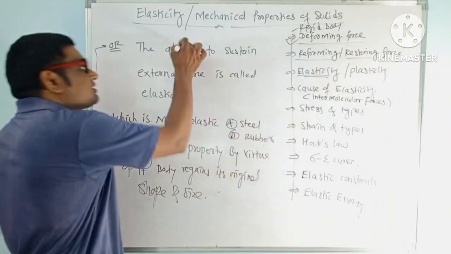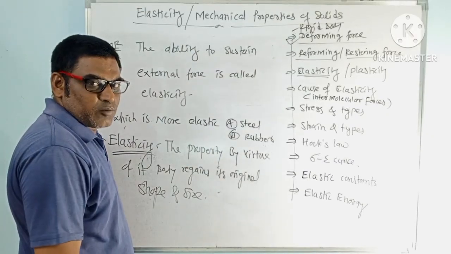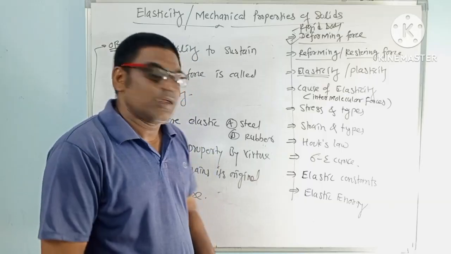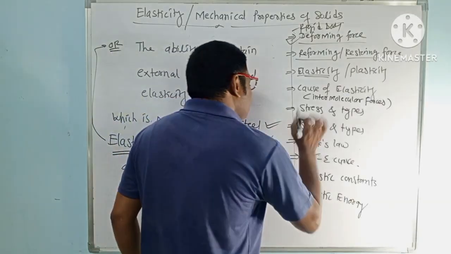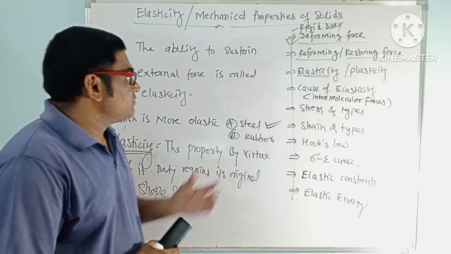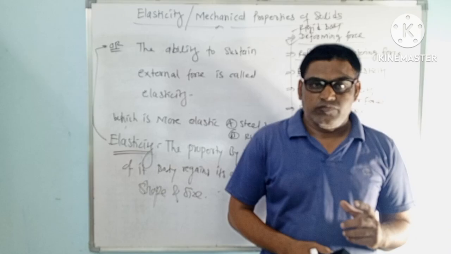To understand this, the definition will help you: ability to sustain more external force. So which will bear more external force? Steel will bear. Okay, so the answer is steel is more elastic. It will oppose the external force more and more.